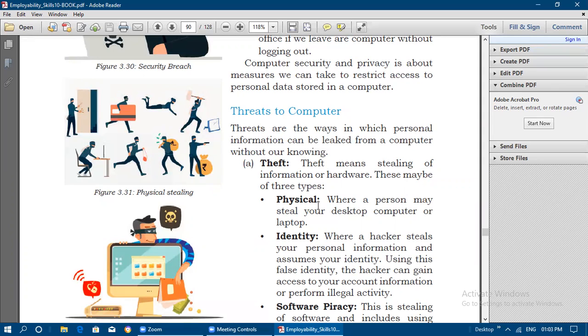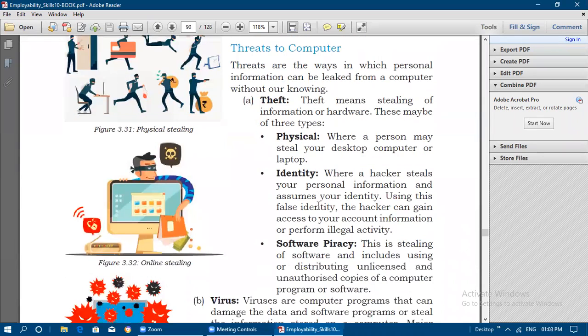Physical means where a person may steal your desktop computer or laptop computer in order to get access to your computer and information. Next is identity, where a hacker steals your personal information and assumes your identity. Using this false identity, the hacker can gain access to your account information or perform illegal activity. He may be posting unrelated, irrelevant details by using your login ID. So that is identity. Your own identity is going to be used by the hacker.